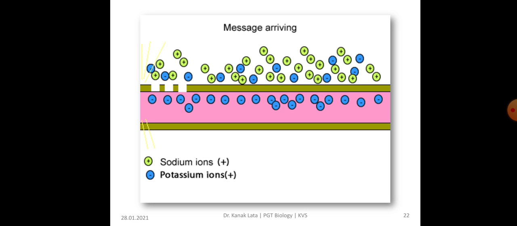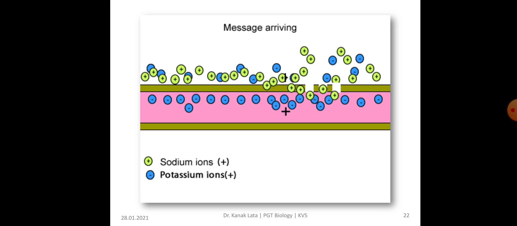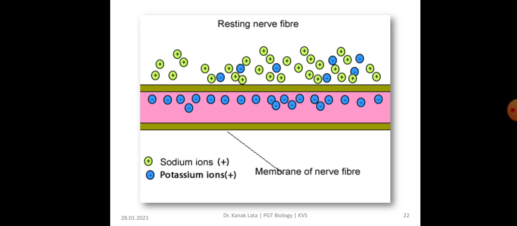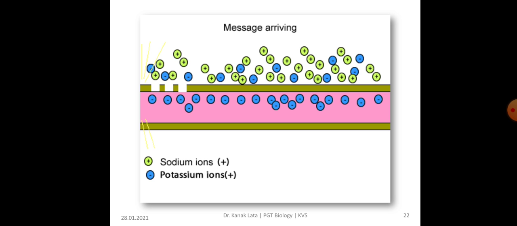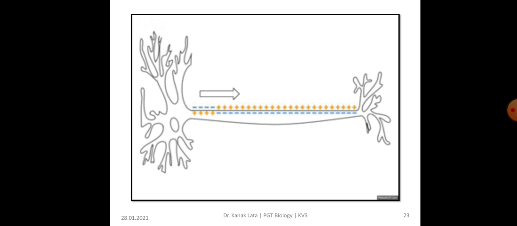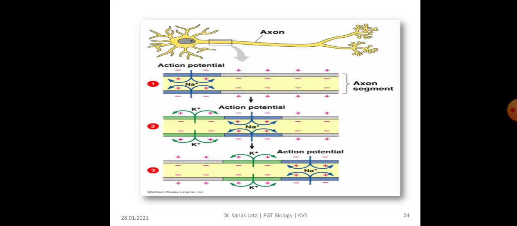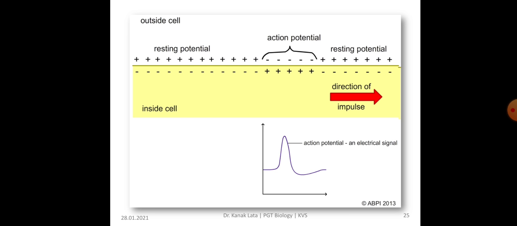This is the animated diagram of resting and action potential. This diagram indicates the transmission of impulses. This figure shows how action potential is generated throughout the axon. Here it is about the direction of the impulse through the axon.